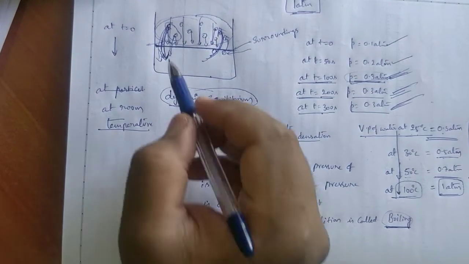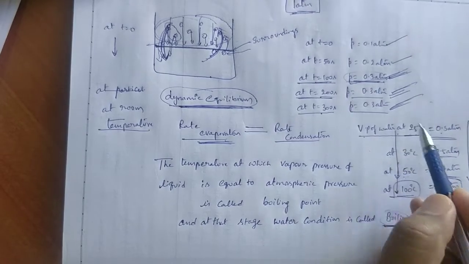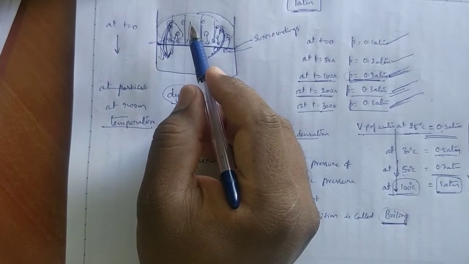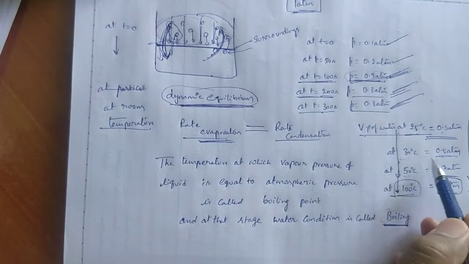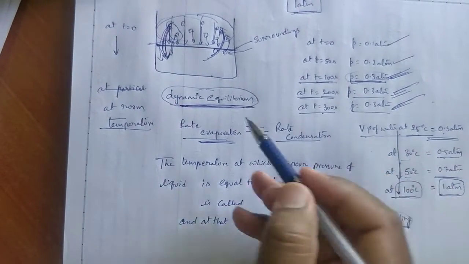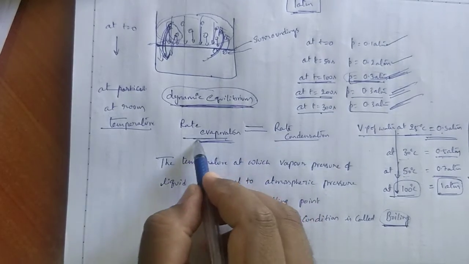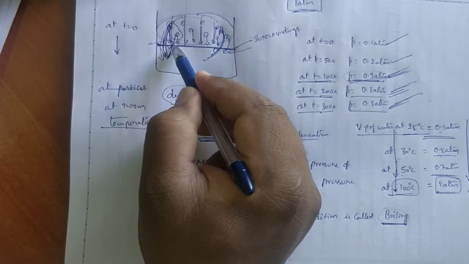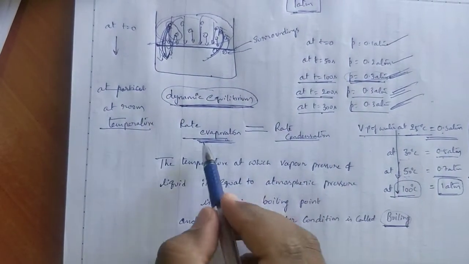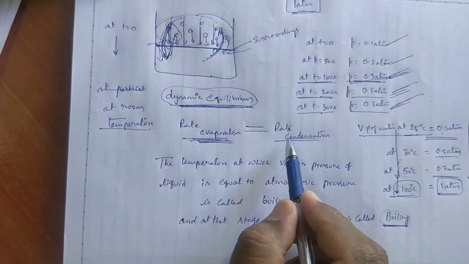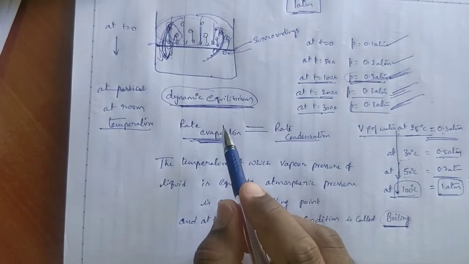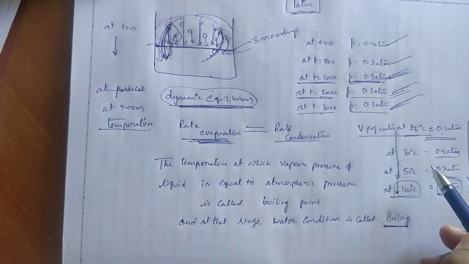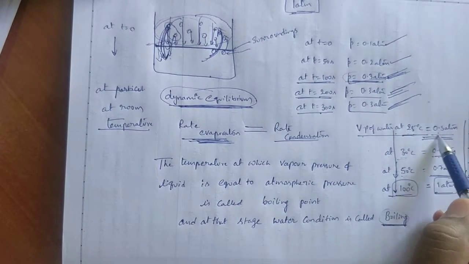Is it okay? Now initially at 25 degrees centigrade some liquid molecules of water are converted to gaseous particles. Even at 30 degrees centigrade it is happening. The total process is called evaporation only. That's why here I wrote rate of evaporation, and the conversion of gaseous state to liquid state is called condensation. So I wrote rate of evaporation is equal to rate of condensation. That state is called equilibrium condition. So at a particular temperature equilibrium condition happens. At that time we calculate vapor pressure.